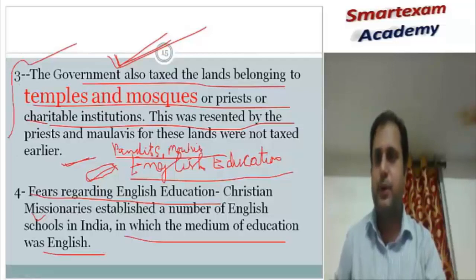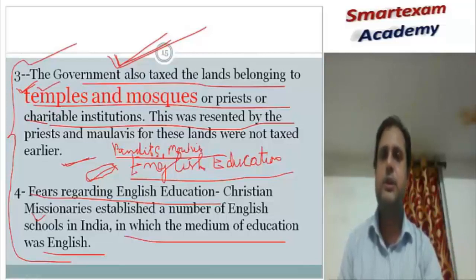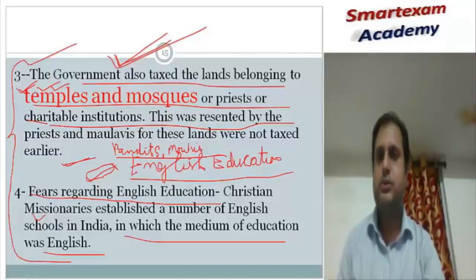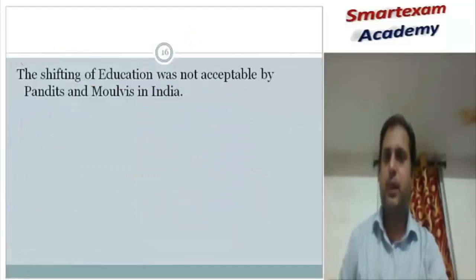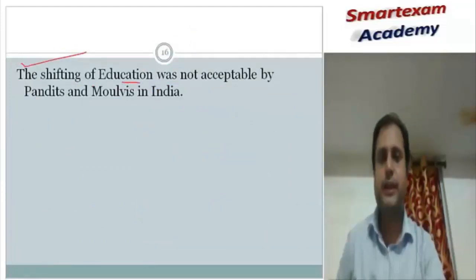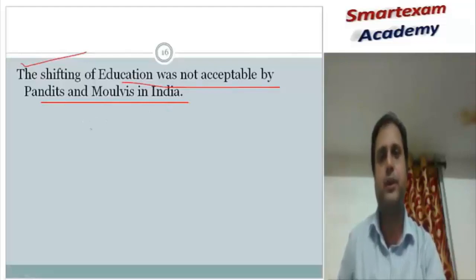I hope you can write down the main points, and whatever words are written in red color, it is the subheading. You can use it as the subheading to start your point. Subheadings are very important. Now, as I have said, the shifting of education was also not accepted by the Pandits and the Maulvis of India at the time of the revolt of 1857.